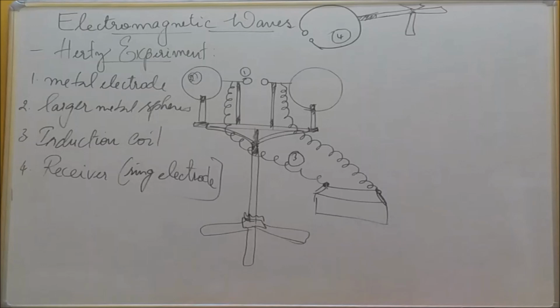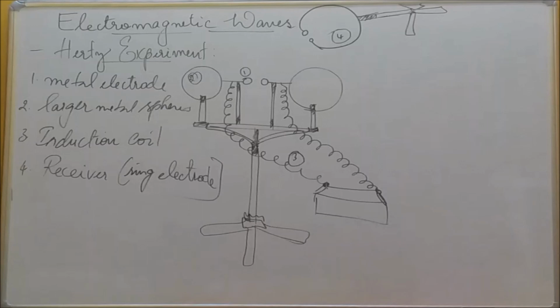Waves are classified into two types: mechanical waves and non-mechanical waves. Mechanical waves require a medium for their propagation, while non-mechanical waves do not require any medium for their propagation. An example is electromagnetic waves.